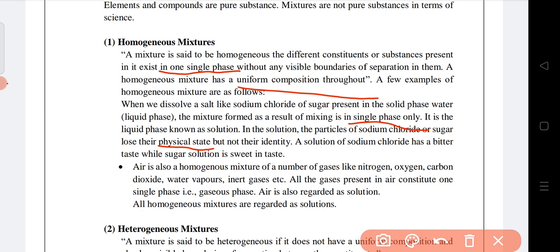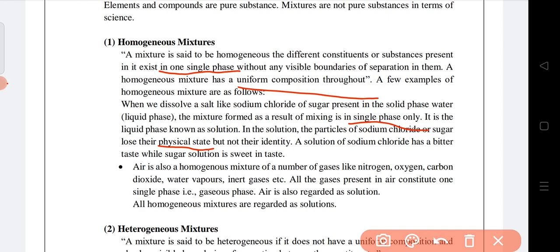Okay, a solution of sodium chloride has a bitter taste while sugar solution is sweet in taste. That we know. Air is also a homogeneous mixture. Why? Because in case of air, a number of gases are present like nitrogen, oxygen, carbon dioxide, water vapor, inert gases, etc. And all the gases are present in air in one single phase, that is the gaseous phase.